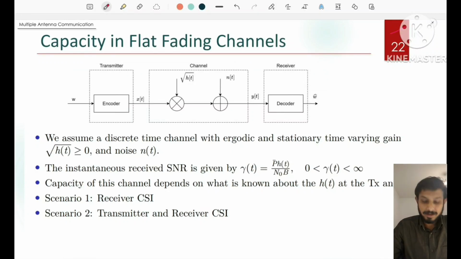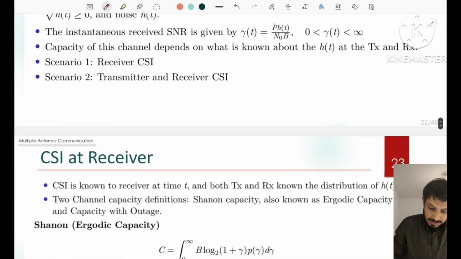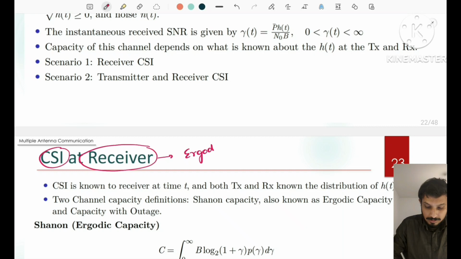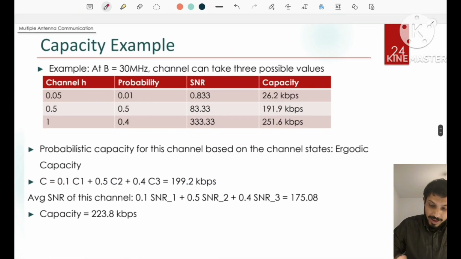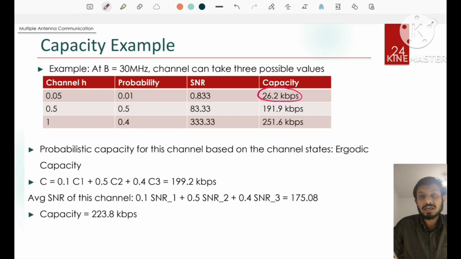Previously, we have seen that when the receiver knows the value of CSI, we can define ergodic capacity and the capacity with outage. And when the transmitter does not know the value of CSI, it has to adopt a worst case scenario and has to transmit with a fixed capacity of 26.2 kbps.